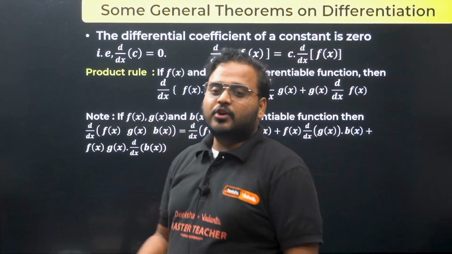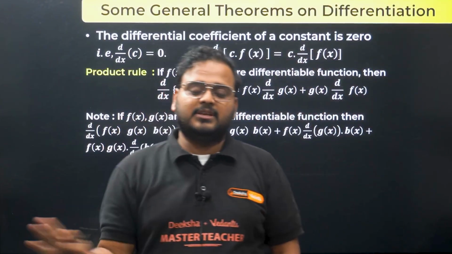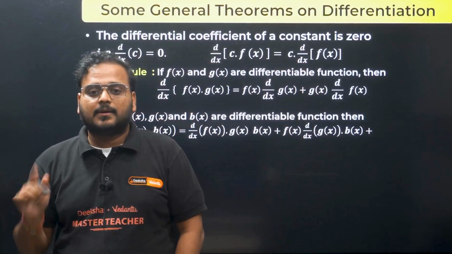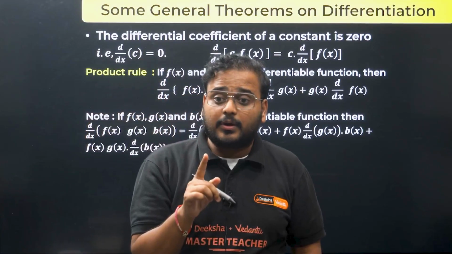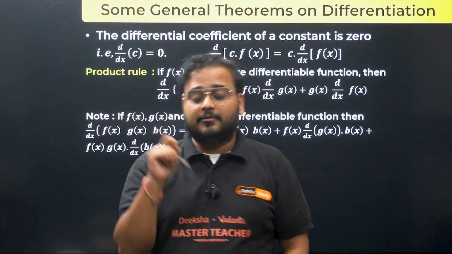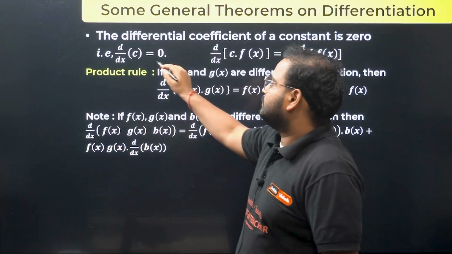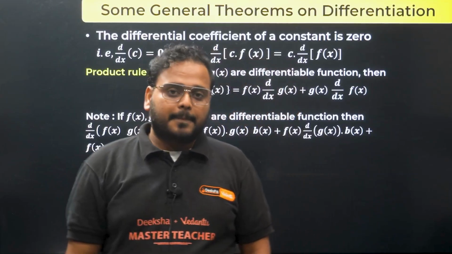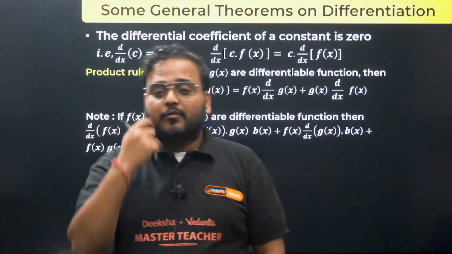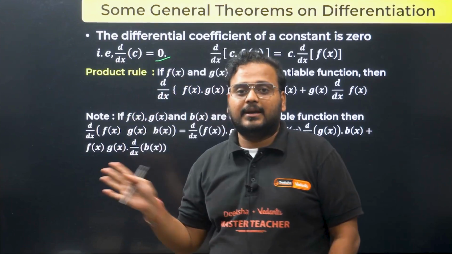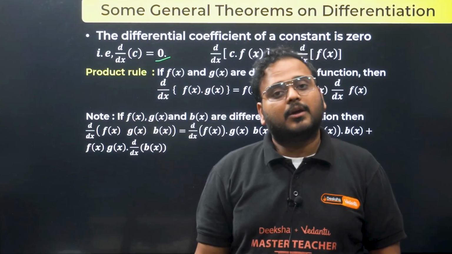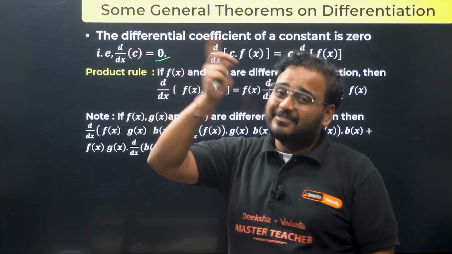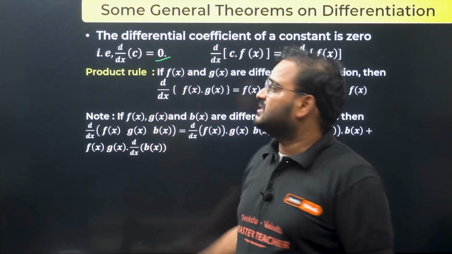From here onwards, your derivative and differentiation formulas and everything starts. Some basic concepts before we move on to the product rule: if you differentiate a constant, then what happens? Always 0. For example, log of 2, sine 30. Usually when we think of constants we say 2, 5, 15, but sine 30 is also a constant, and log 15 is also a constant. Whenever you have those constants under differentiation, the answer is always 0.